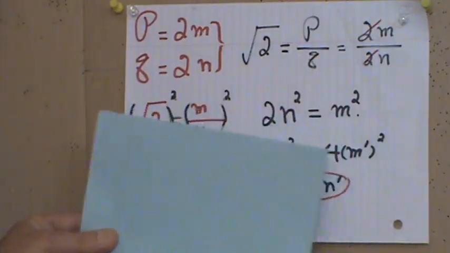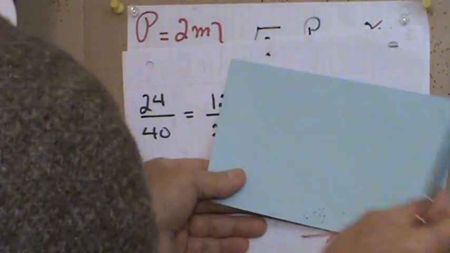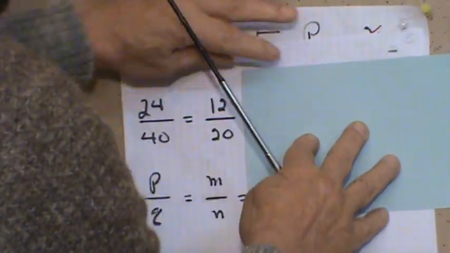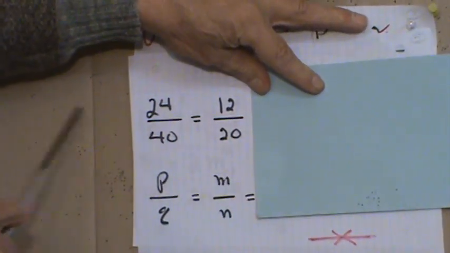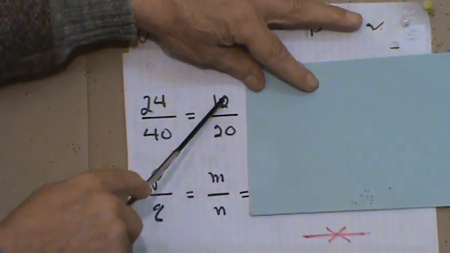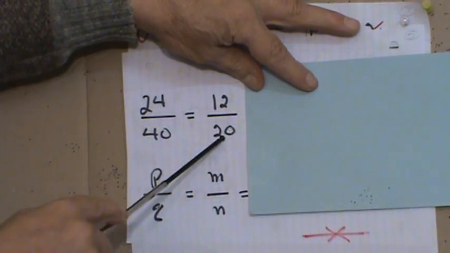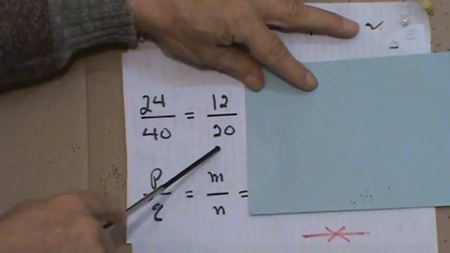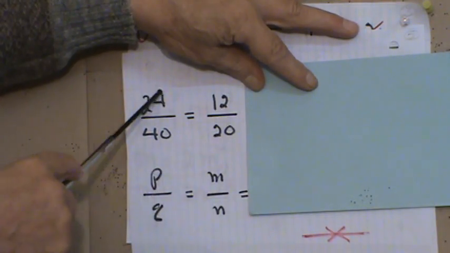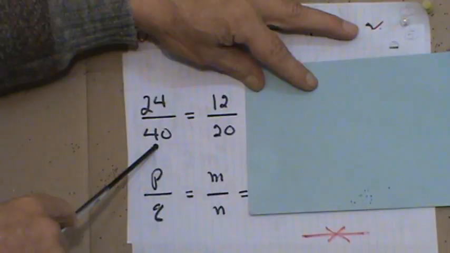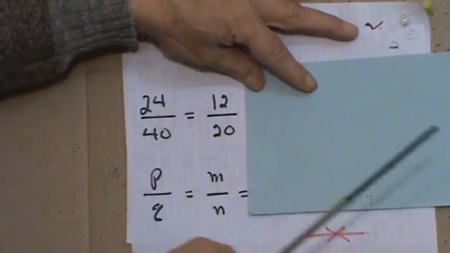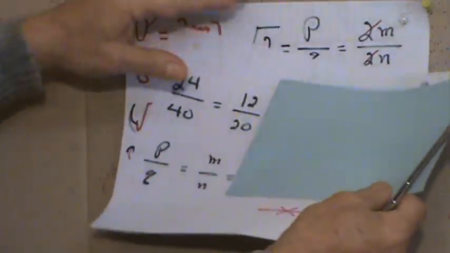So, for example, if I have 24 over 40, I divide numerator and denominator by 2. We get what? 12 over 20. But 12 over 20 is a simplified form of 24 over 40. Do you follow me? And that is exactly what we are doing here.